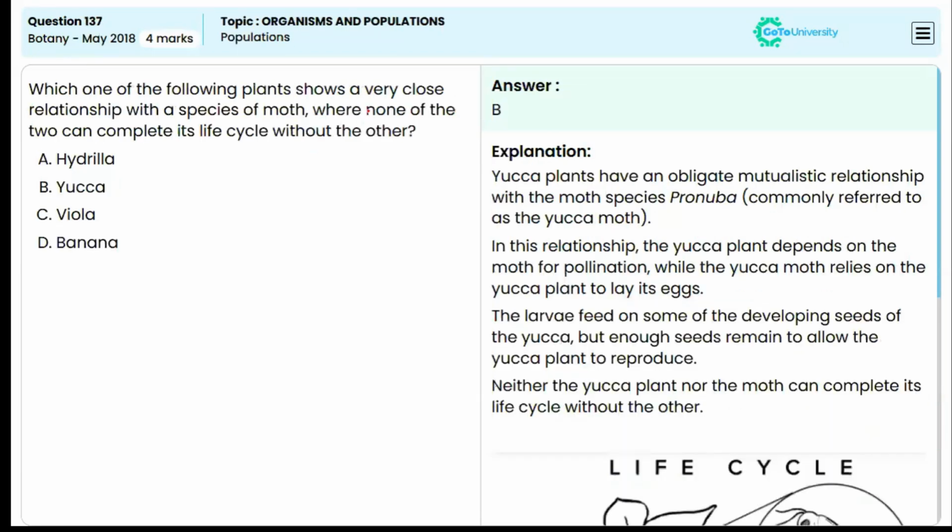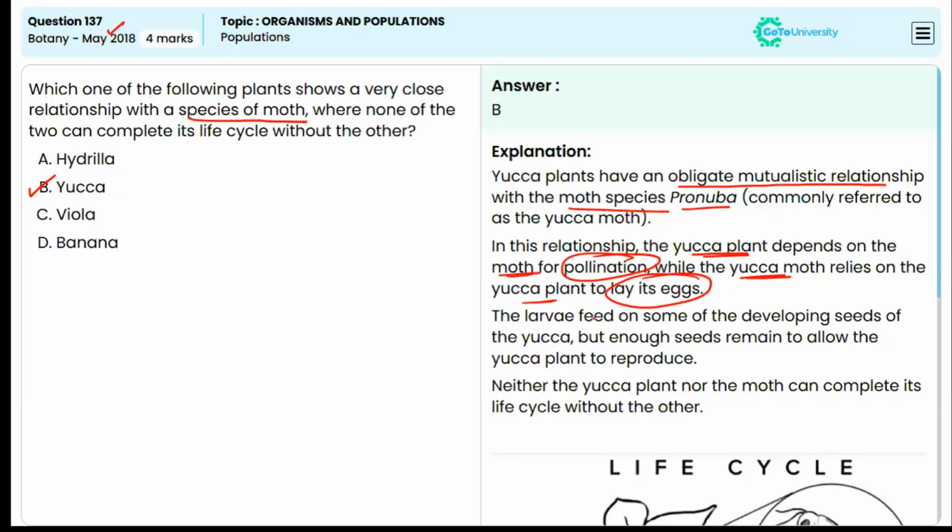Now, which one of the following plants show a very close relationship with a species of a moth where none of the two can complete its life cycle without each other? That means they both need each other for their survival together. This question is from May 2018. The answer is option B, yucca, because yucca plants have an obligate mutualistic relationship with the moth species, that is Prodoxus, commonly referred to as the yucca moth. And in this relationship, the yucca plant depends on the moth for pollination. And the yucca moth relies on the yucca plant to lay its egg. That means they are both benefited together.